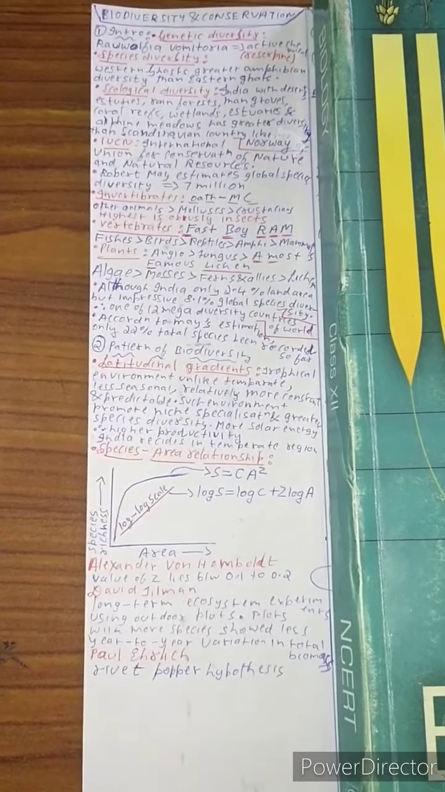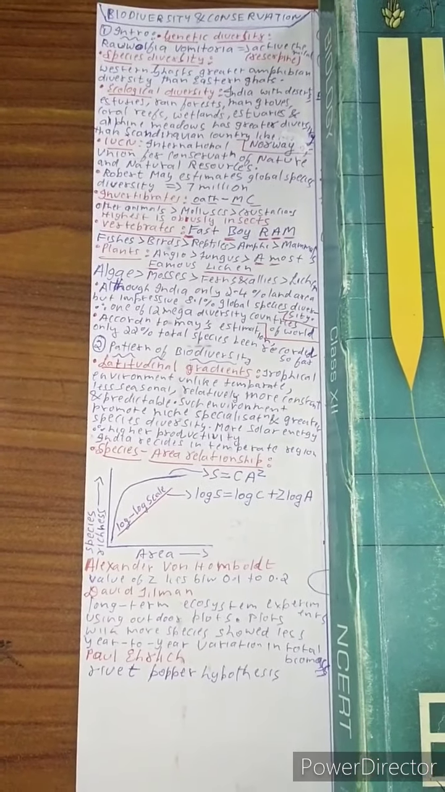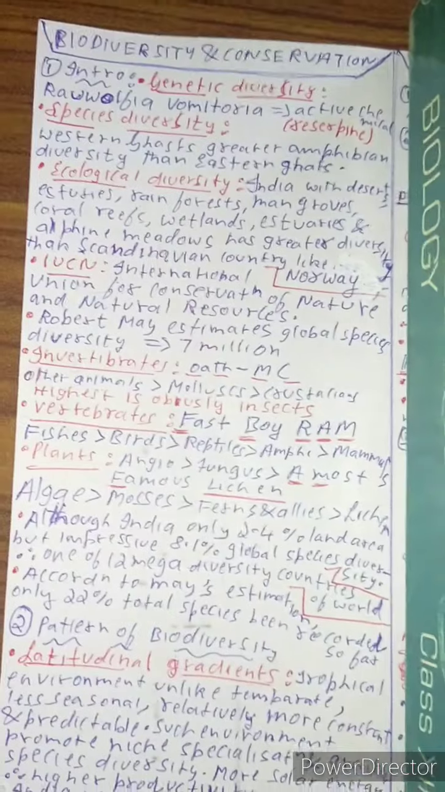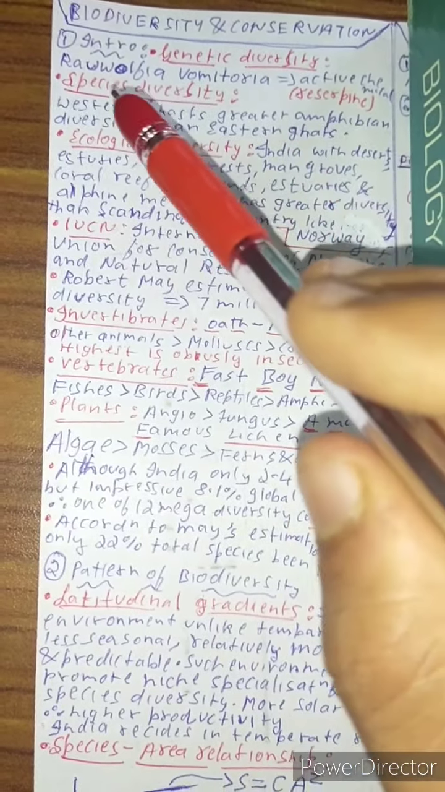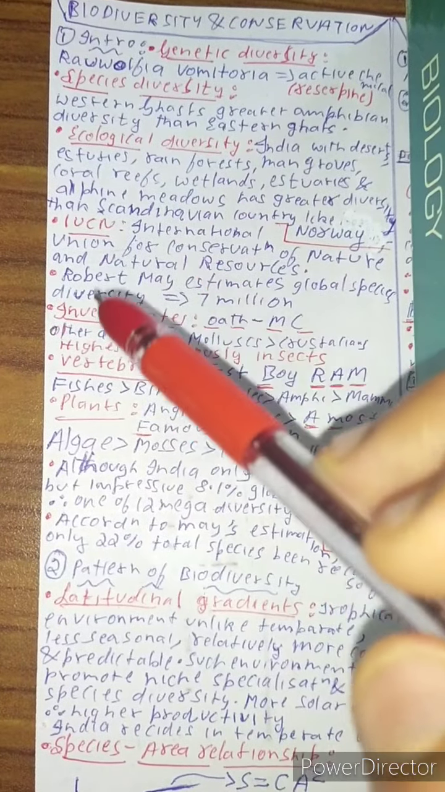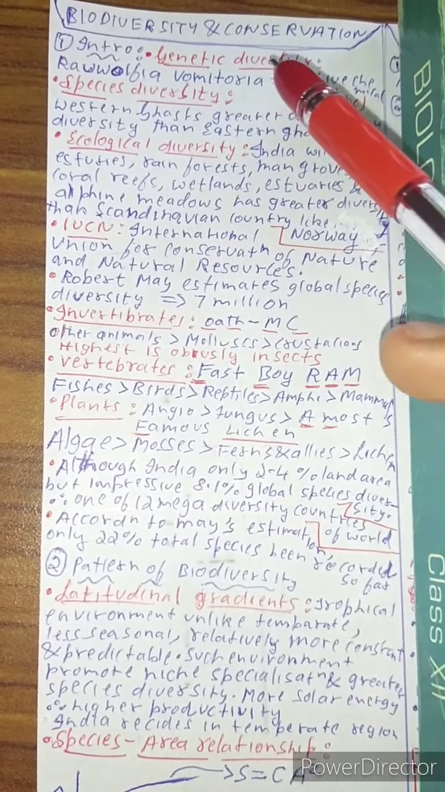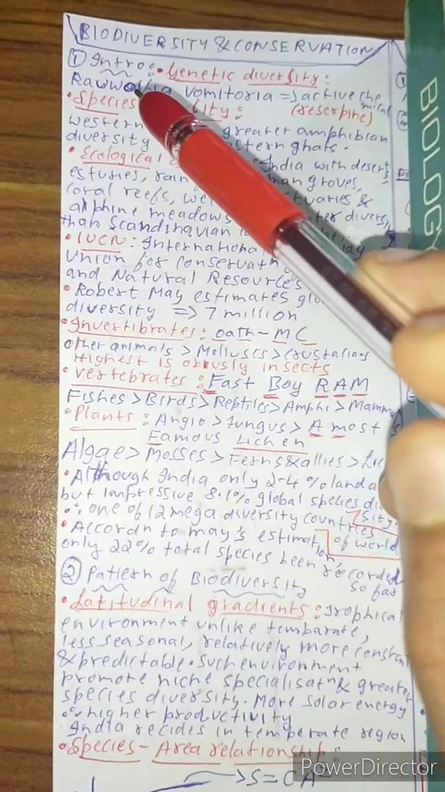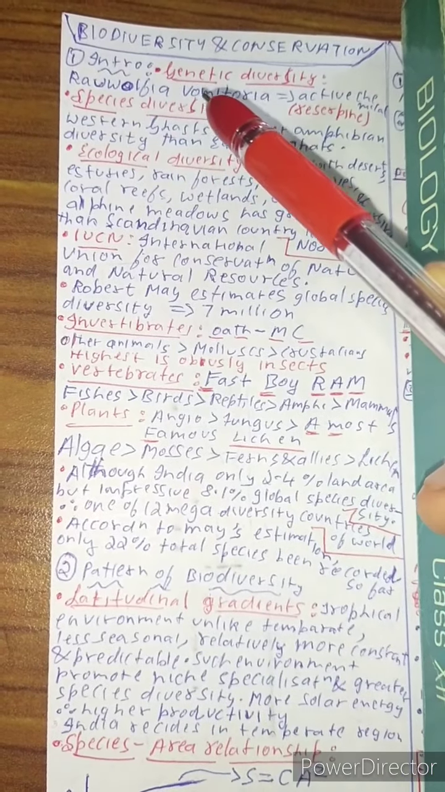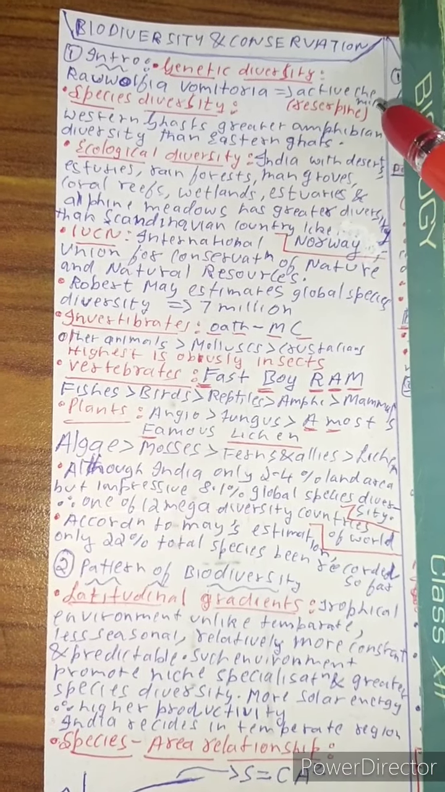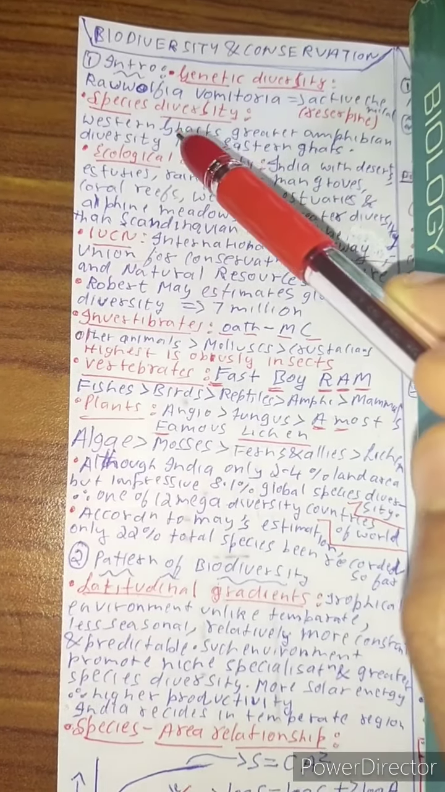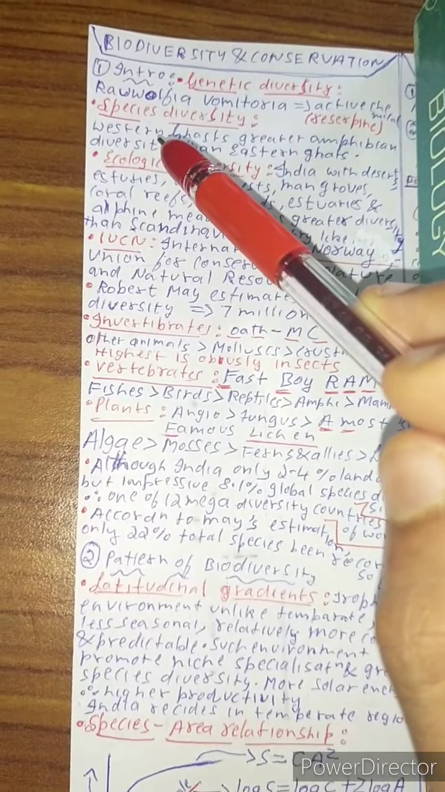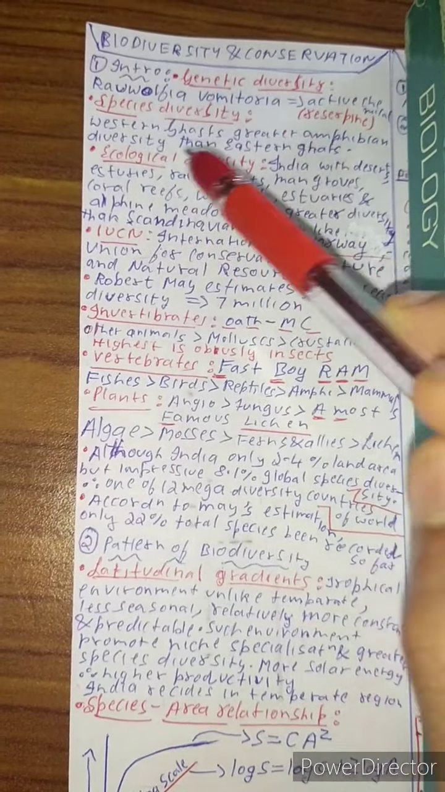Let us learn a very small but a very interesting chapter, biodiversity and conservation. First of all, let us know about the introduction part, that is genetic diversity, species diversity, ecological diversity. First, genetic diversity. A plant called Rauwolfia vomitoria has a chemical which is called reserpine. It's an active chemical. And species diversity: in Western Ghats there is greater amphibian diversity than in Eastern Ghats,